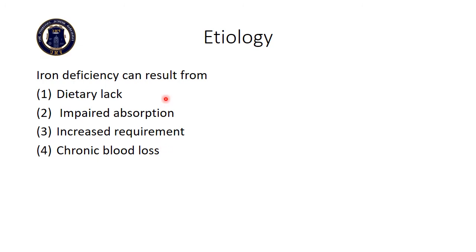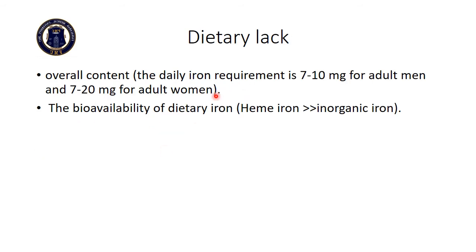Etiology. Iron deficiency can result from dietary lack, impaired absorption, increased requirement and chronic blood loss. Dietary lack. There are two factors which are very important in determining the iron content of the body. One is the overall content and the other is the bioavailability of the dietary iron. The daily iron requirement is 7 to 10 milligrams for adult men and 7 to 20 milligrams for adult women.